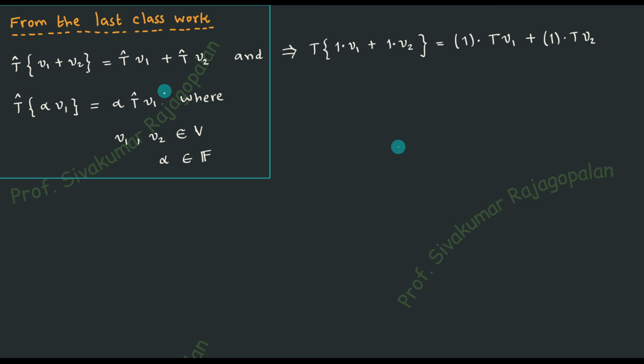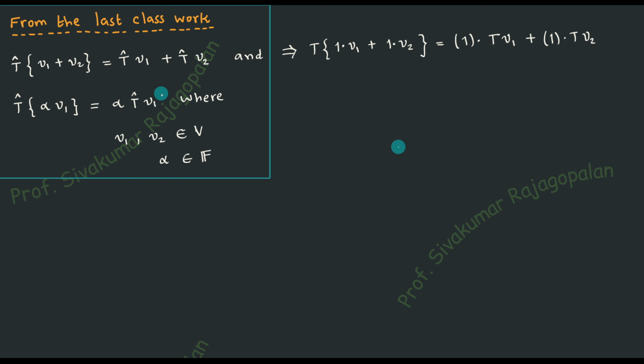That's the first point. The second point is that v1 and v2 are elements in the vector space. Every element in the vector space is called a vector itself. Even if they are matrices, they are called vectors. This point I already explained in the last class. It could be any mathematical object. It can be a polynomial, it can be any function. Even then we will call it a vector.